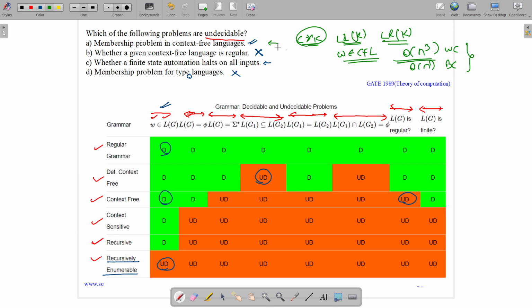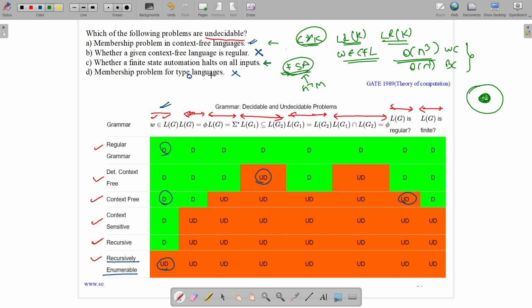Now let us see option C. What option C is saying is whether a finite state automaton halts on all inputs. It is basically a trivial problem, as a finite state automaton is a specific case of a halting Turing machine with limited power. A halting Turing machine has more power and a finite state automaton has less power. Hence, it is also a decidable problem, because the halting problem for such Turing machines is decidable, so the finite state automaton halting problem is also decidable.